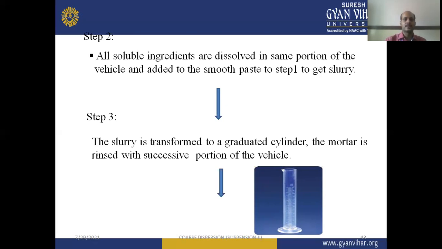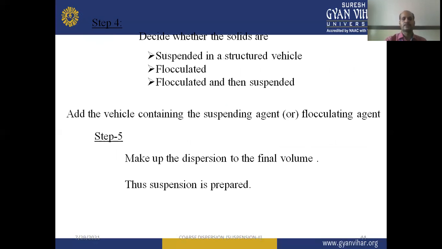In the next step, the slurry is transferred to a graduated cylinder. The mortar is rinsed with successive portions of the vehicle. The next step is to decide whether the solids are suspended in a structured vehicle, or flocculated, or flocculated and then suspended. So add the vehicle containing the suspending agent or flocculating agent. Next step, make up the dispersion to the final volume. Thus we can prepare our suspension by a 5-step process.